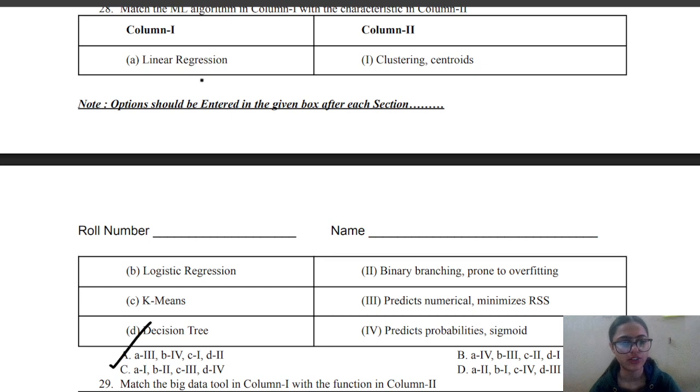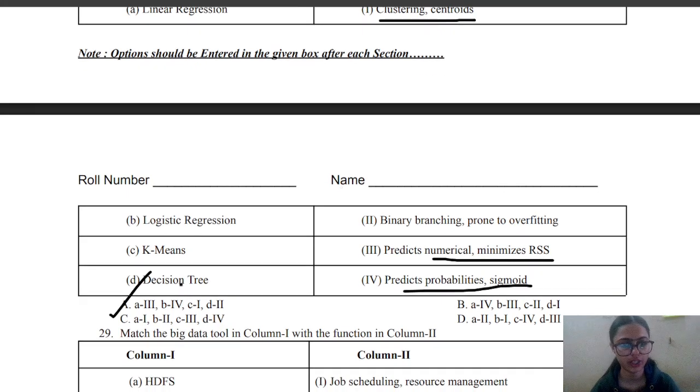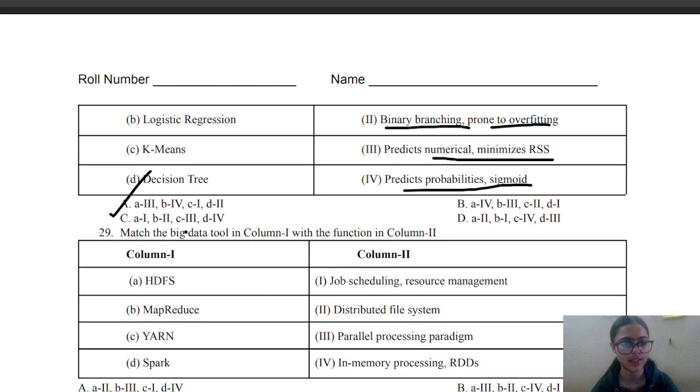Next is linear regression. So linear regression basically predicts numerical values and minimizes the RSS. Next is logistic regression. So logistic regression predicts probabilities using the sigmoid function. Third is k-means. So k-means is a clustering technique which is based on centroids. Fourth is decision trees. So decision trees have binary branching and are very much prone to overfitting. So the correct answer is A.